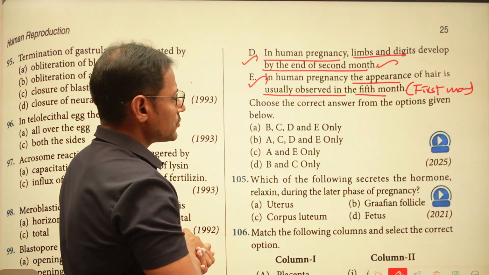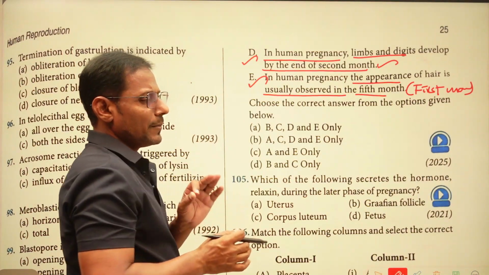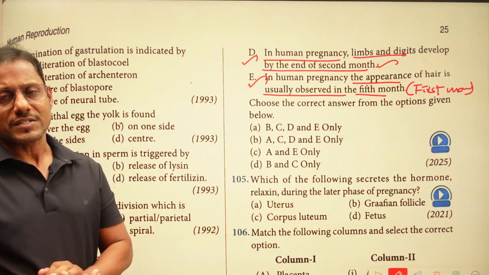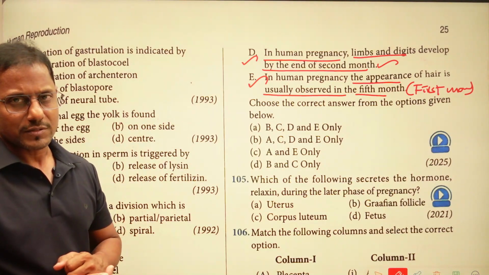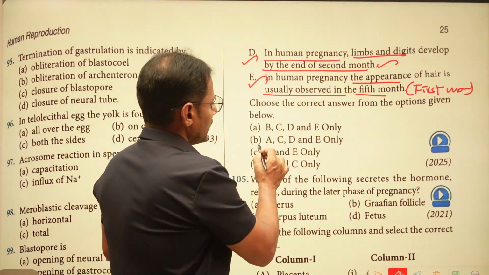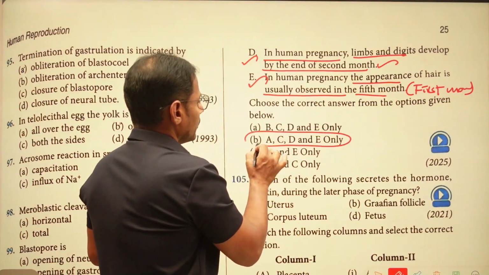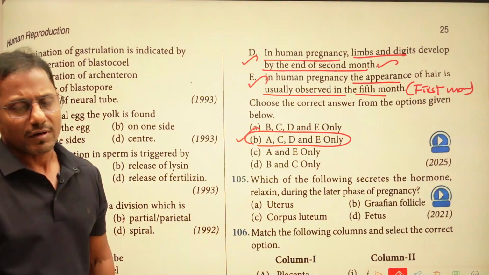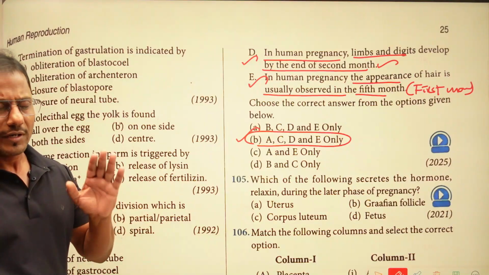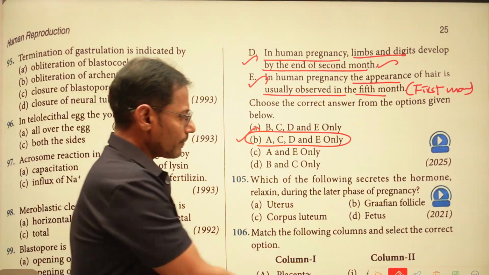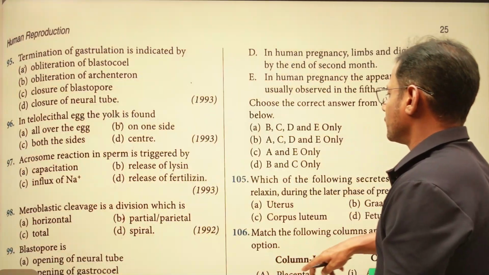Now the answer is B, the only incorrect statement among these 5 statements. Now we can say that A, C, D and E, these 4 statements, are right regarding pregnancy or embryonic development, right? And we'll switch on to the next one.